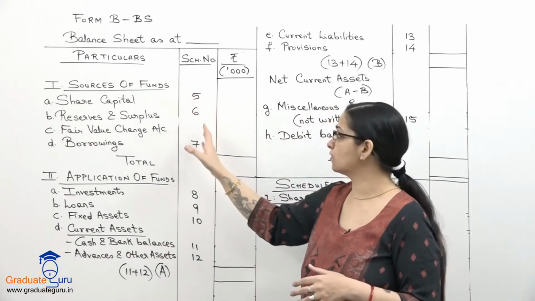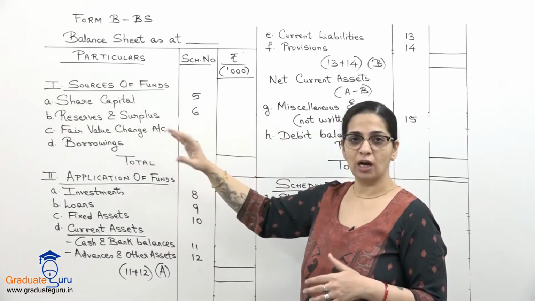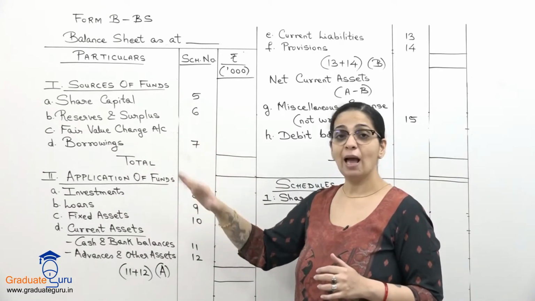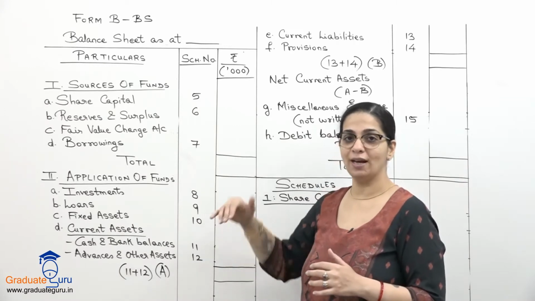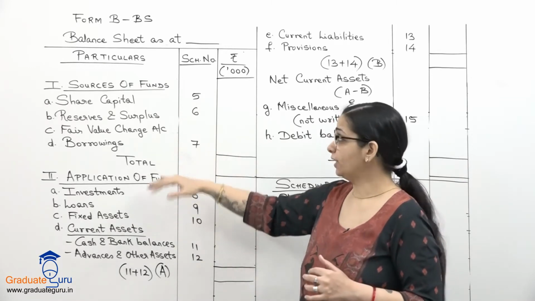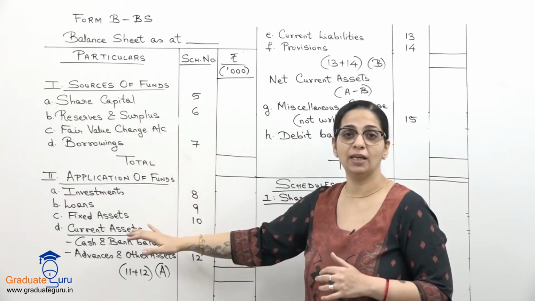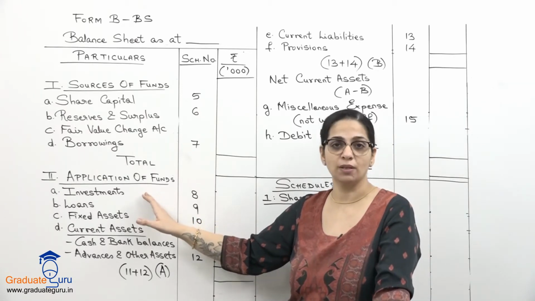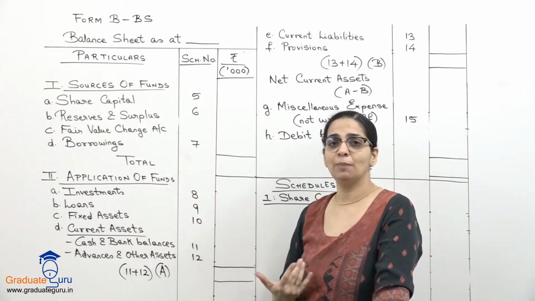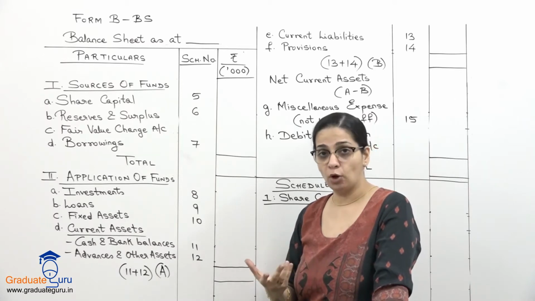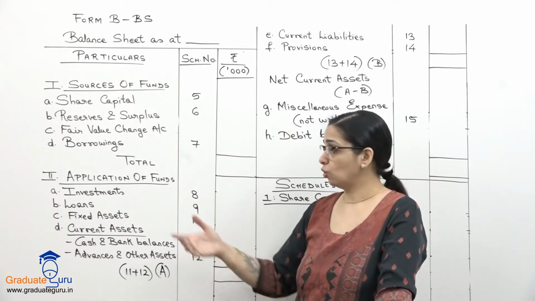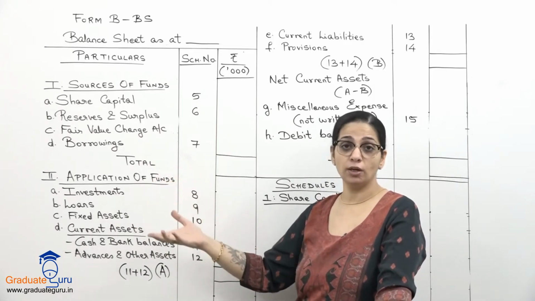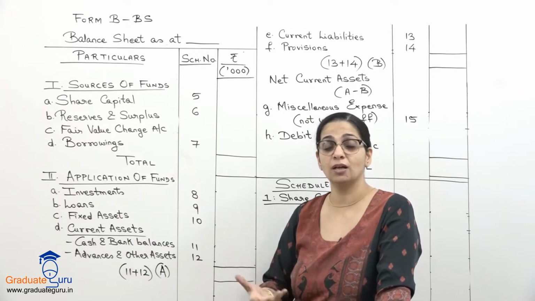We'll be making schedules for these three. Fair value change account के लिए it will just be one number. यहाँ पर कोई schedule नहीं होगा. Then application of funds. So it's not called liabilities and assets. It is called sources of funds and application of funds. Application of funds में we first start with investments. Generally हम किसी भी कंपनी की बैलेंस शीट बनाते हैं, the most important asset would be a fixed asset. So वो पहले आता है, that is your tangible assets. पर यहाँ पर इंश्योरेंस के लिए the most important asset is their investment.